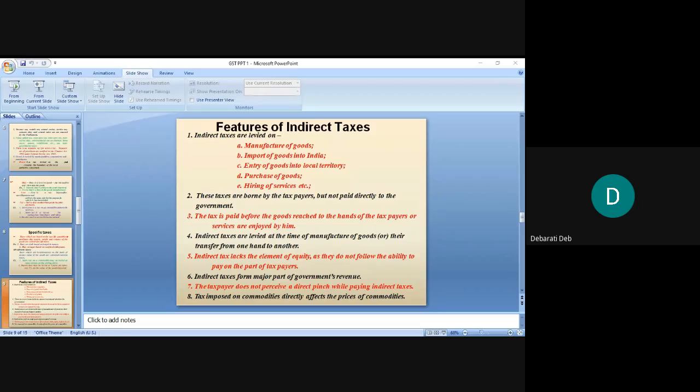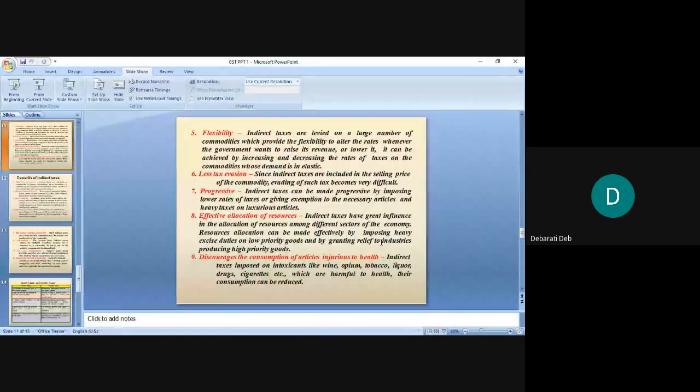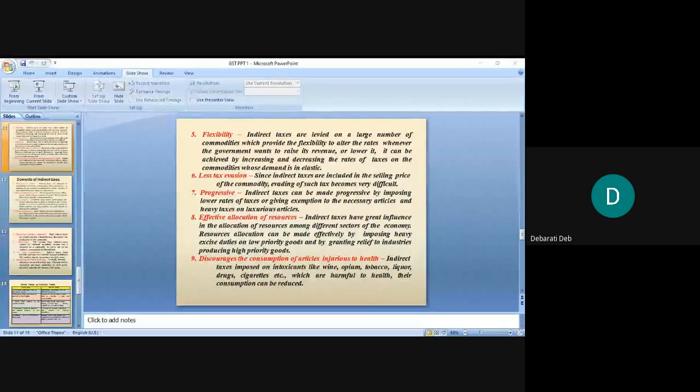Flexibility, less tax evasion, because people will not be able to evade tax. Evading tax means bluffing: I'll not pay, I'll not show my income, I'll show my income in less volume so that I don't have to pay the taxes. That is done in direct tax. But in indirect tax, it is not possible because you have to pay the price of the product, and when you're paying the price, you're paying the tax also.